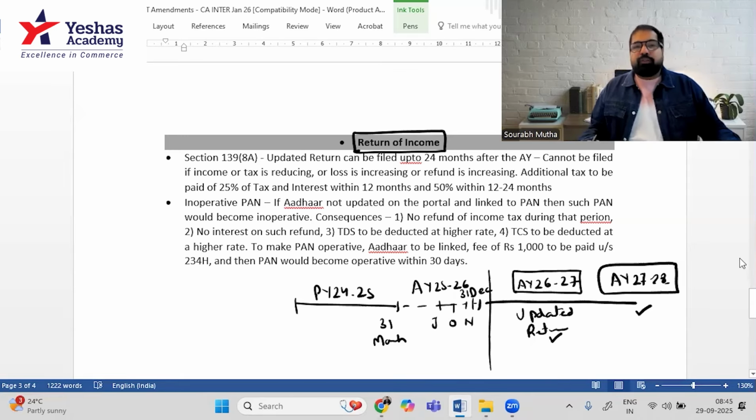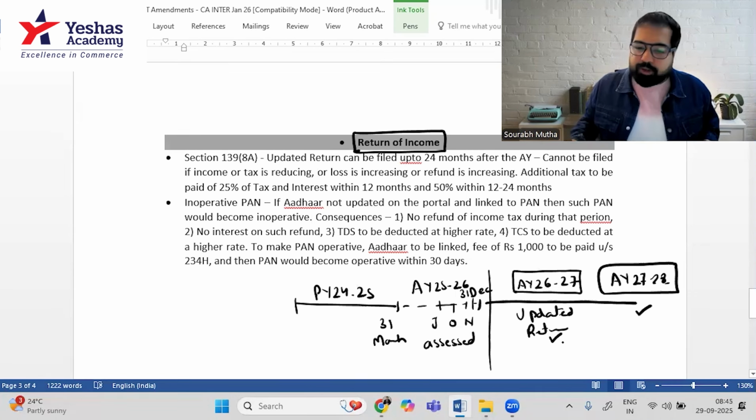And lastly, if for 1 year you already filed the updated return, then you cannot again file an updated return. Also, if for a particular year you have already been assessed by the assessing officer, then you cannot file updated return. So some cases you cannot file updated return.